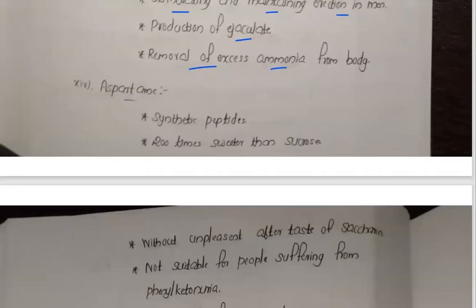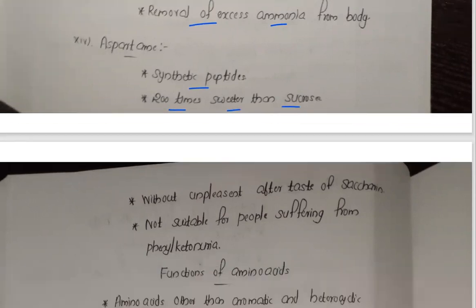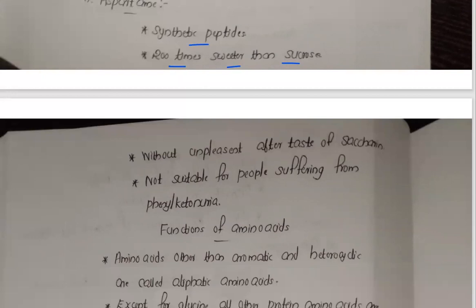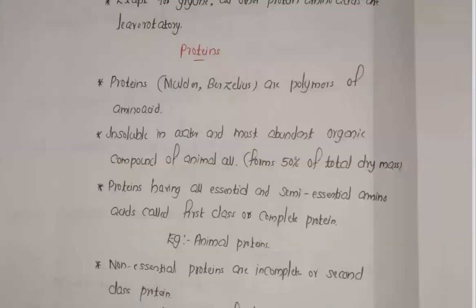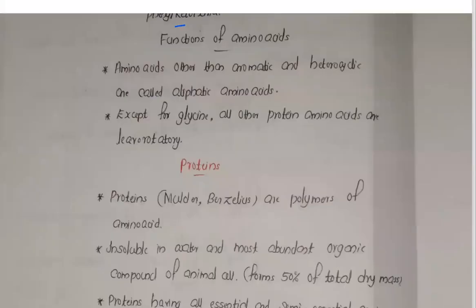Now the next one, aspartame. Aspartame is a synthetic peptide, 200 times sweeter than sucrose, without the unpleasant aftertaste of saccharin. That's not good for phenylketonuria patients. It's not suitable for people suffering from phenylketonuria. That's about the disease.